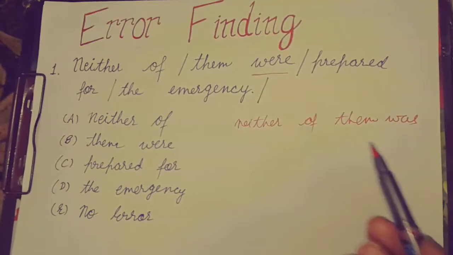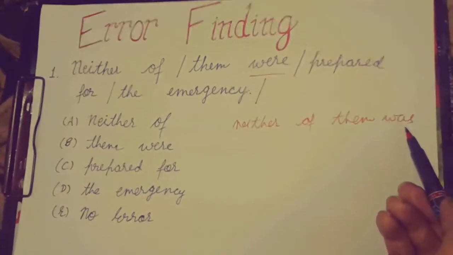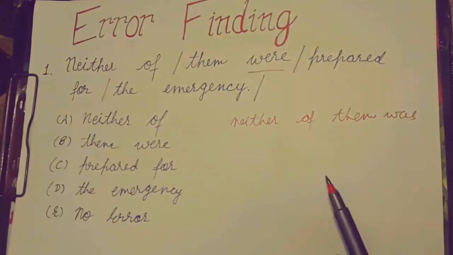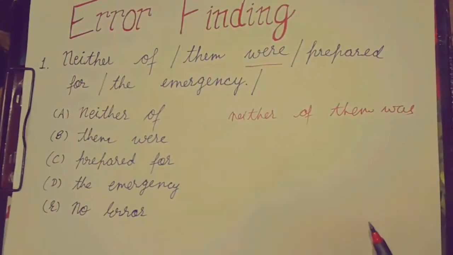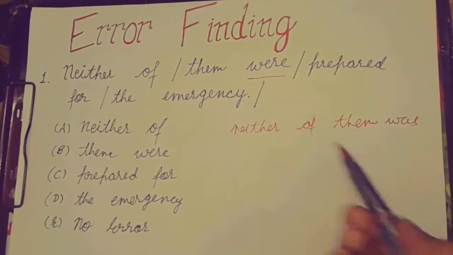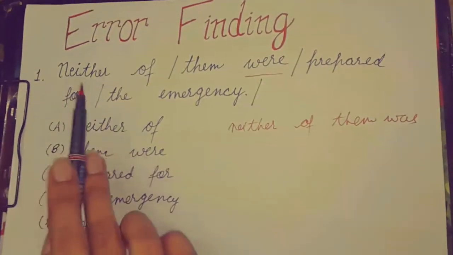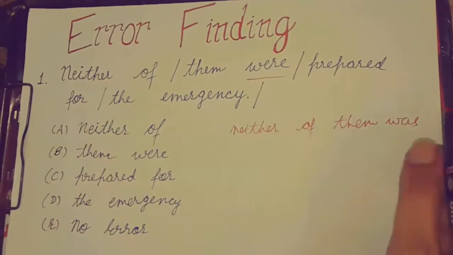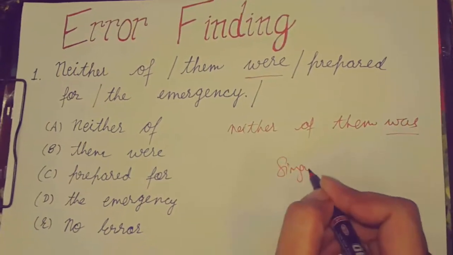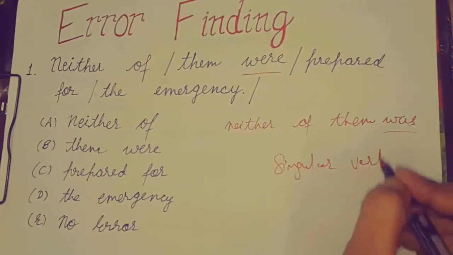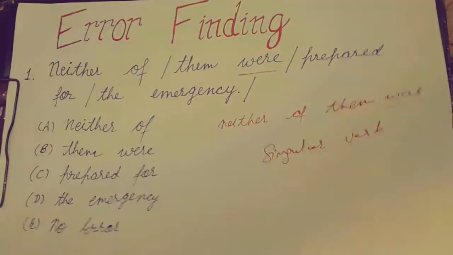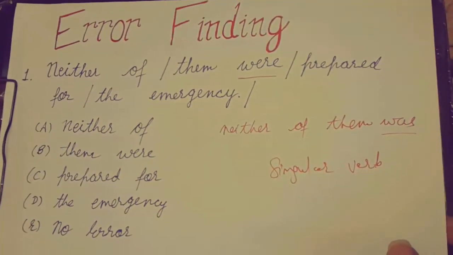neither और either दोनों के साथ ही was का यूज़ होना चाहिए, ना कि were का. Were is plural verb. We need singular verb when we are using neither in our sentence. So whenever neither or either is given in your sentence, use only singular verb, not plural verb. This is first sentence. These are very basic sentences, not the typical ones.